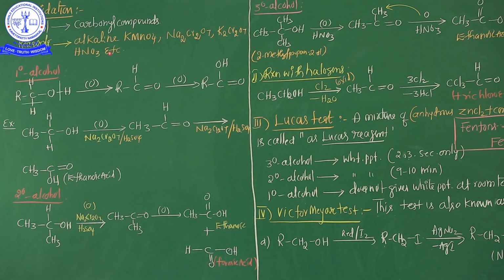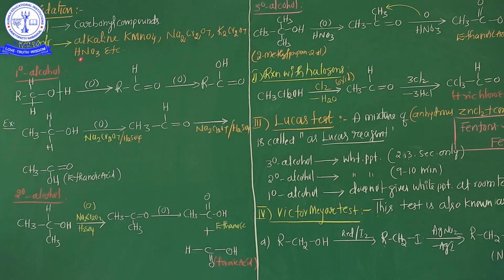And in this process, what type of reagents are used? Alkaline KMnO4 and sodium dichromate Na2Cr2O7 or potassium dichromate or HNO3. These are the reagents used in the oxidation process of alcohol.